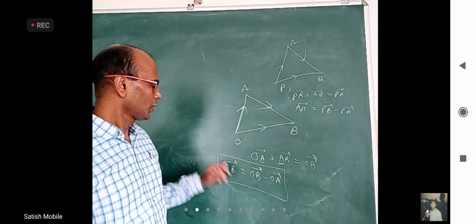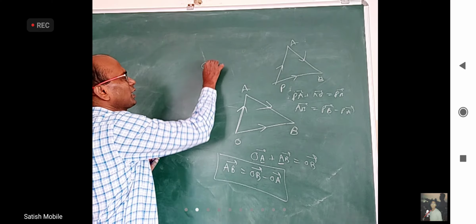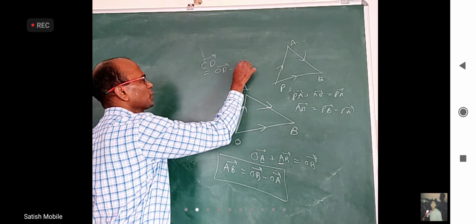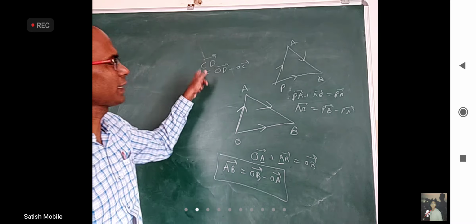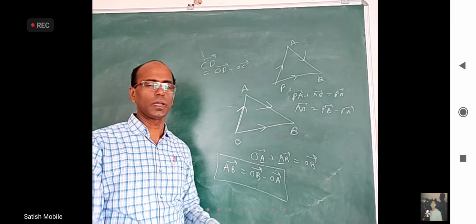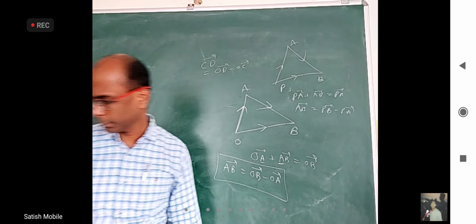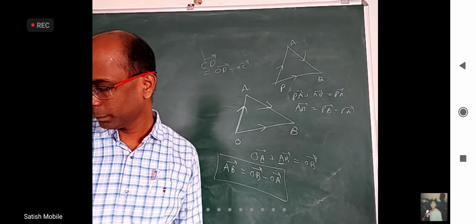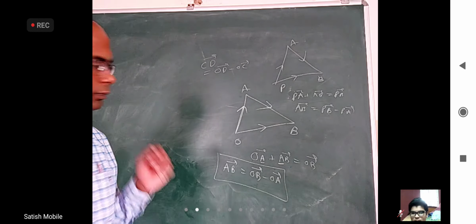So if I want some other CD bar, it is the position vector of D minus the position vector of C: second point position vector minus first point position vector. We are going to use this repeatedly in so many places. Is it clear, everybody? Yes, sir.